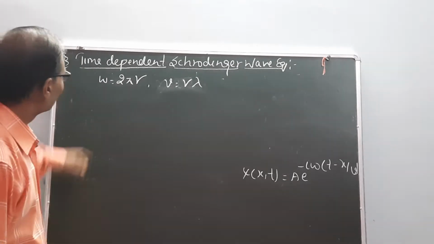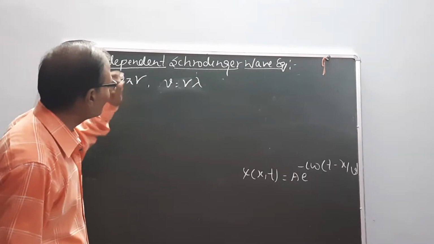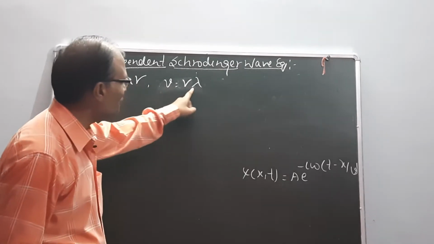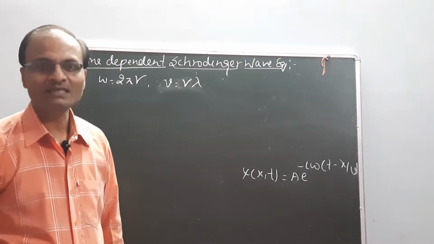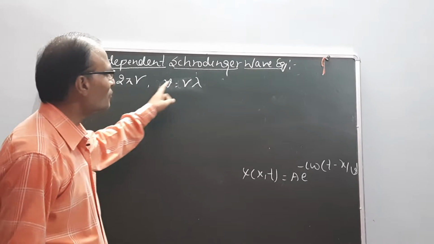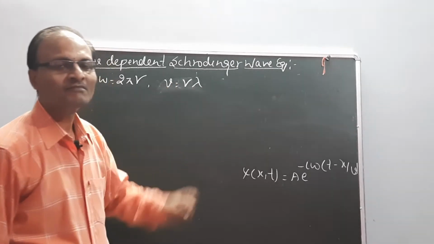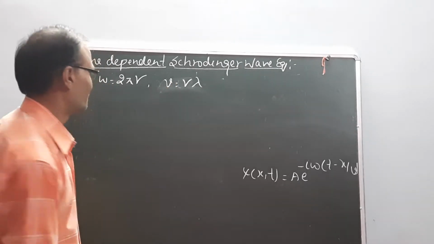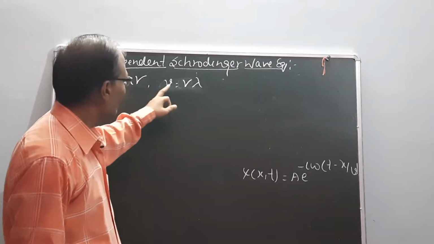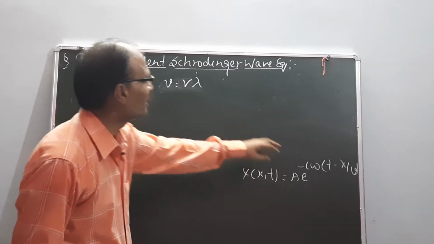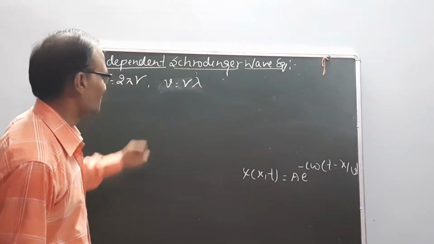Okay, so omega equal to 2 pi nu and v equal to nu into lambda. If the material particle velocity is v, then v equal to nu into lambda, where nu is the frequency of the wave and lambda is the wavelength. So the value of omega is put in this equation.